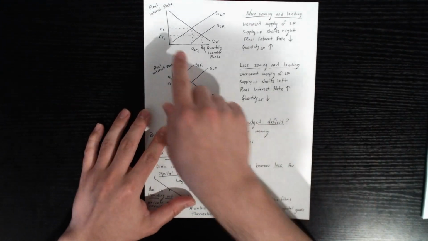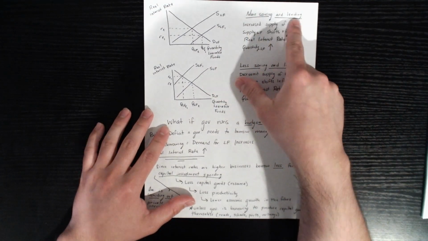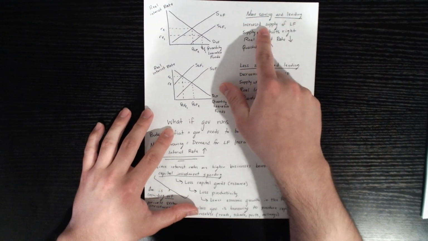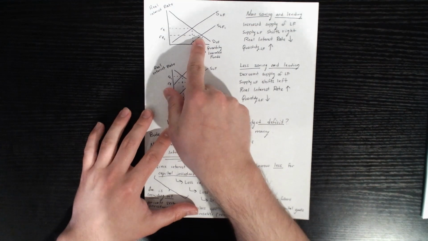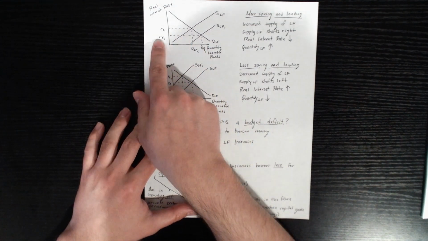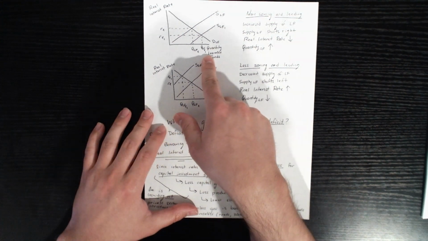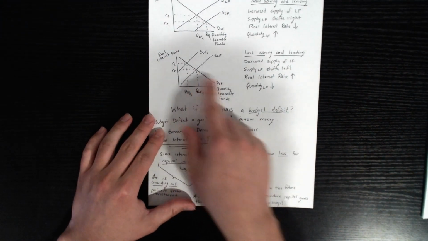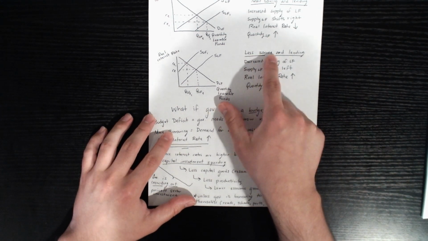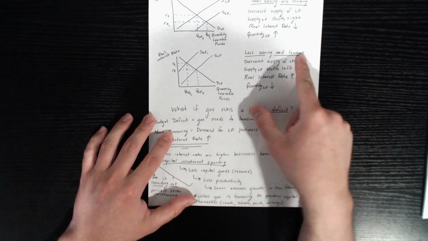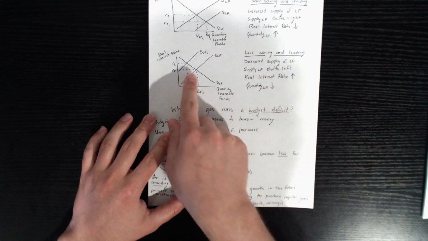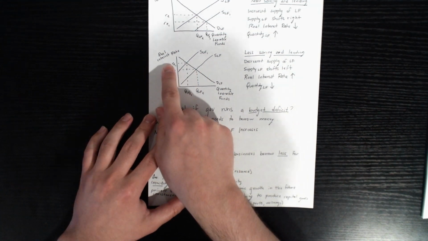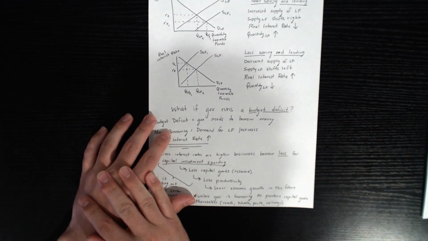The next thing that could happen is that there's more saving and lending in the economy. This increases the supply of loanable funds, which causes the supply of loanable funds to shift to the right, which causes the real interest rate to decrease and the quantity of loanable funds to increase. The next scenario is that there's less saving and lending in our economy. That's going to decrease the supply of loanable funds. And the supply of loanable funds is going to shift to the left right here, causing a higher real interest rate and a lower quantity of loanable funds.